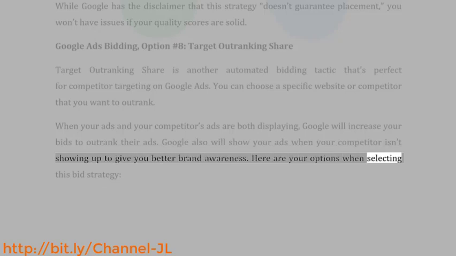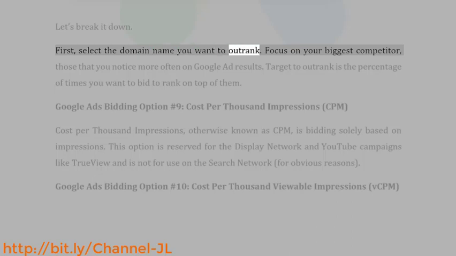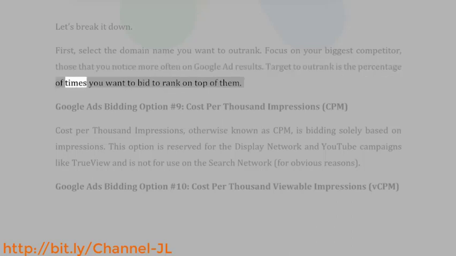Here are your options when selecting this bid strategy. Let's break it down. First, select the domain name you want to outrank. Focus on your biggest competitor, those that you notice more often on Google Ad results. Target to outrank is the percentage of times you want to bid to rank on top of them.